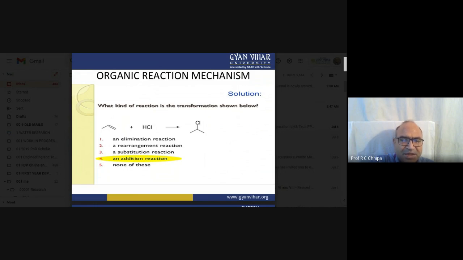Where the double bond between the carbons is formed, the state of hybridization is sp2. Hydrogen and chlorine, hydrogen chloride gas, is added into the propylene.